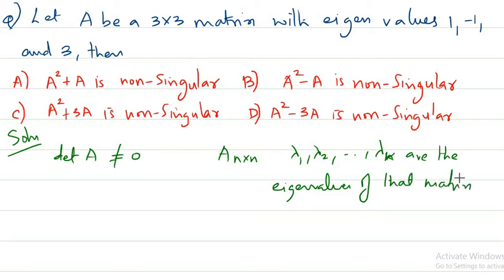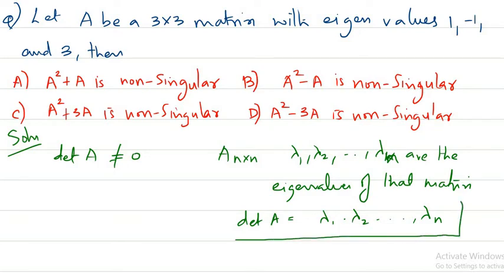Then we have the result that the determinant of A will be equal to the product of the eigenvalues. If you have n eigenvalues, then the product is lambda 1, lambda 2, etc., lambda n, so we get the determinant equal to that. This is one relation which you must keep in mind: for any n by n matrix, the determinant is equal to the product of eigenvalues of that matrix. So if you look at this problem, we are given A has 3 eigenvalues, 1, -1 and 3.